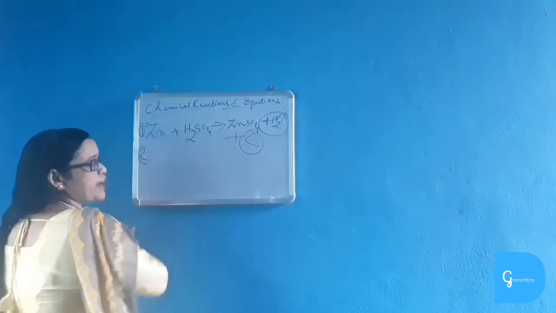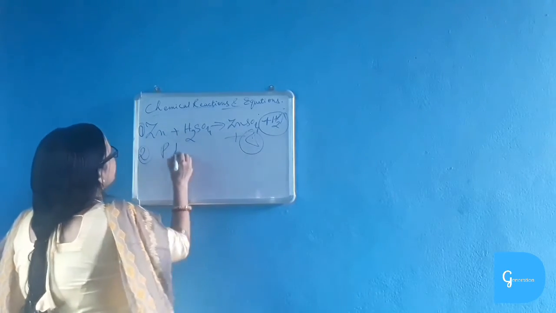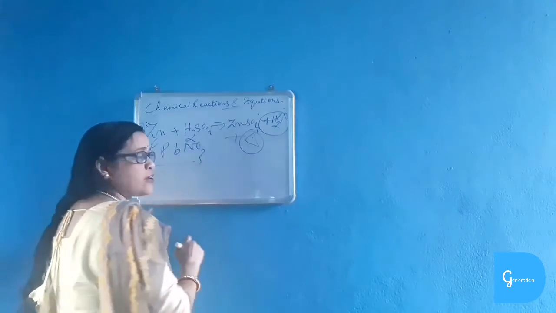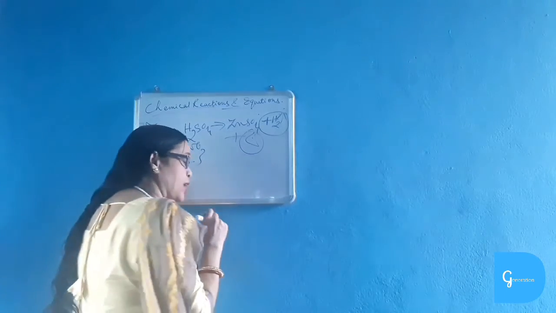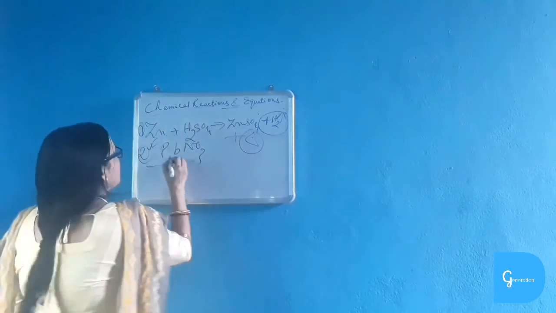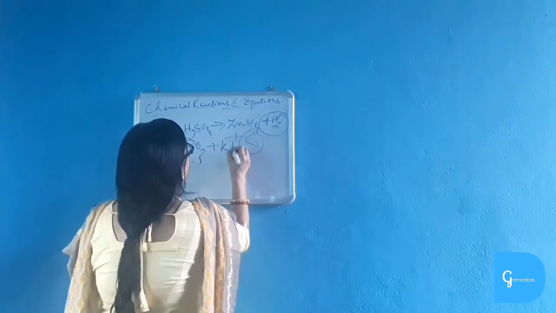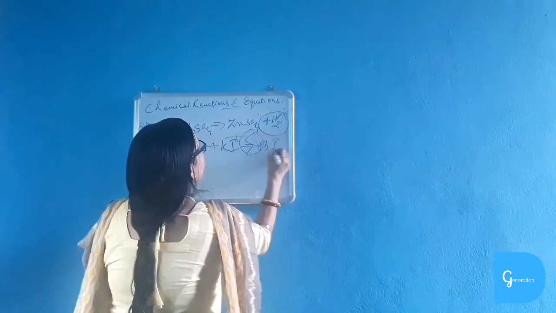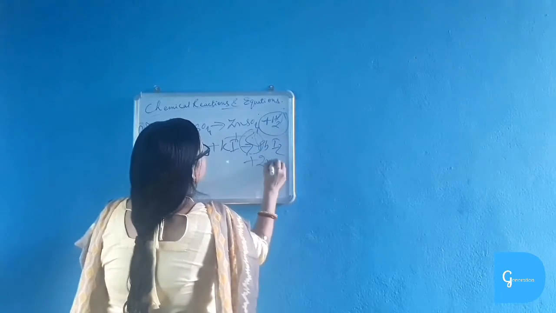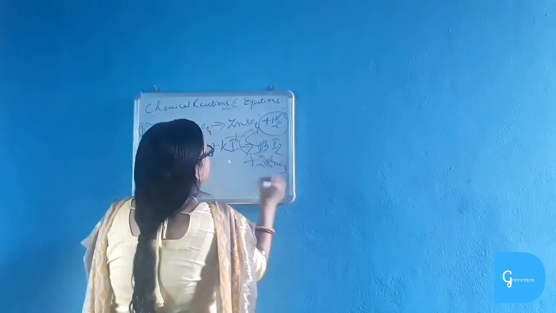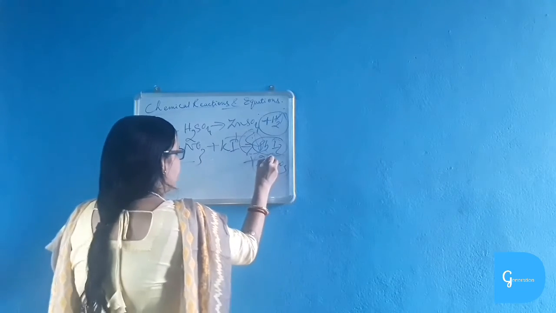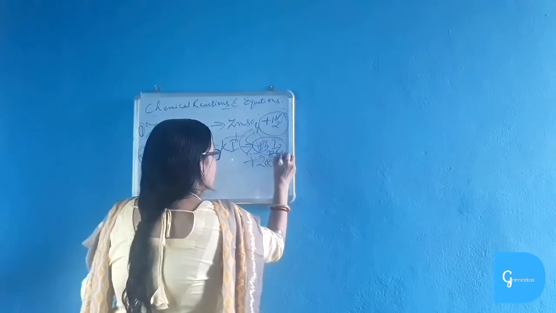In the second example, again you can take lead nitrate. This lead nitrate is the most important example for this chapter. You must learn by heart this equation. Lead nitrate plus potassium iodide reacts to form lead iodide. Okay, lead iodide is formed. This lead iodide is precipitate, solid form.